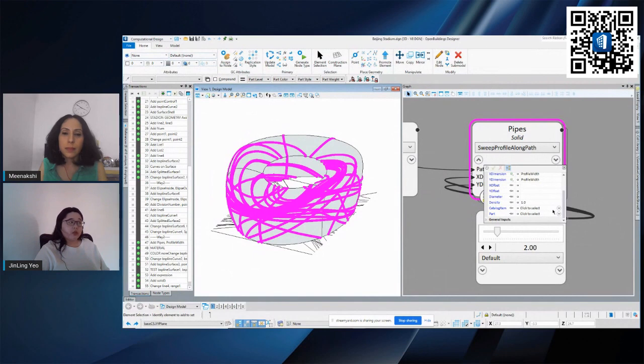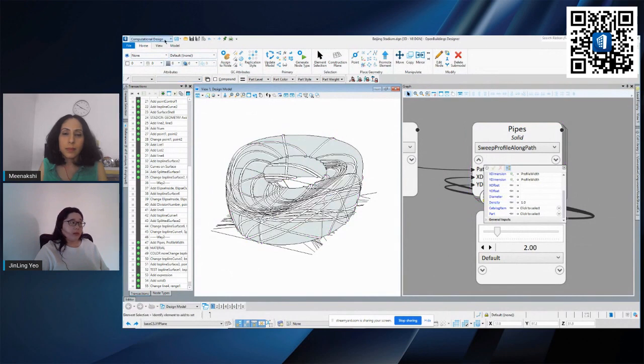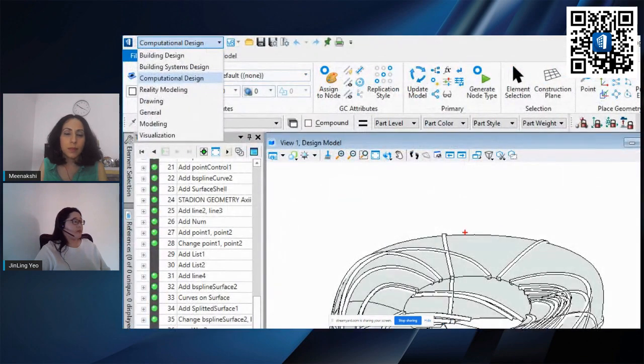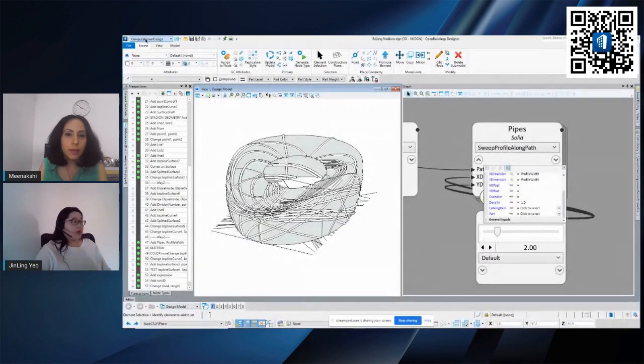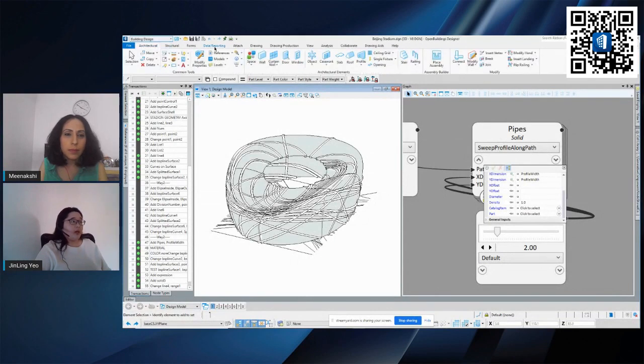Once you have attached it, all you need to do is go back into the building design workflow. Let me zoom in. In this workflow, even though I open it using Open Buildings Generative Components, I also have the other feature, which is the Open Buildings Designer feature. So I can go back into my building design, which has the data and reporting there. I can easily change this and I can create a report from here.